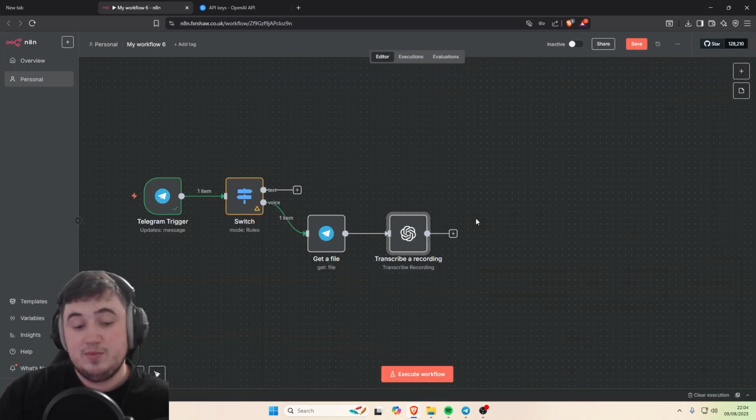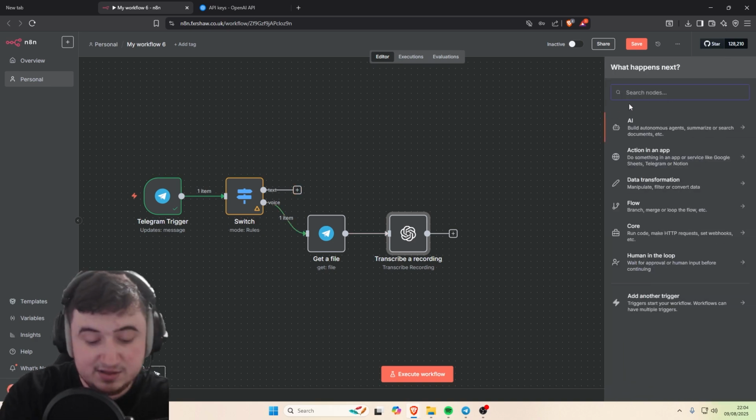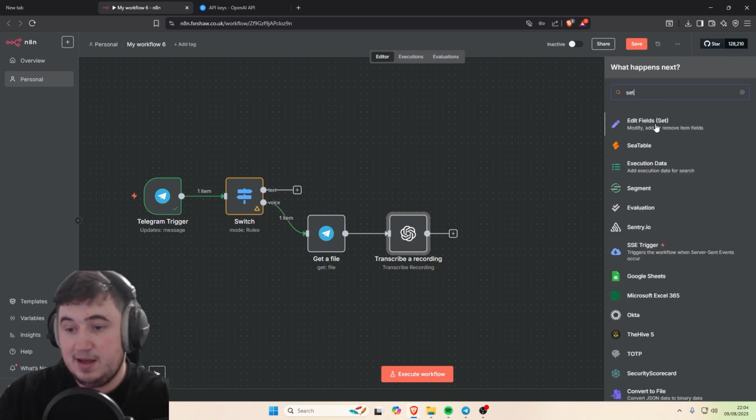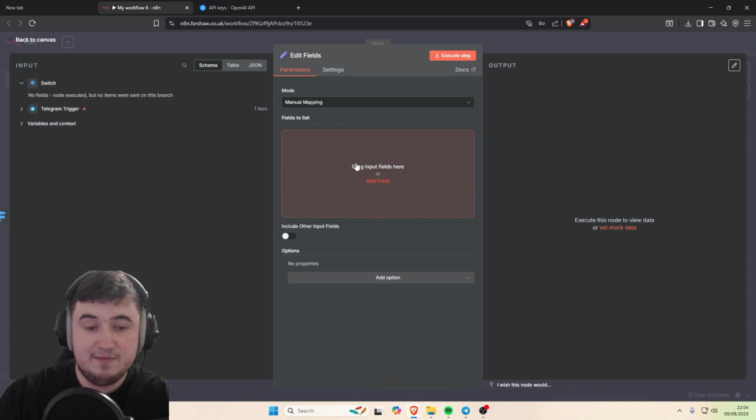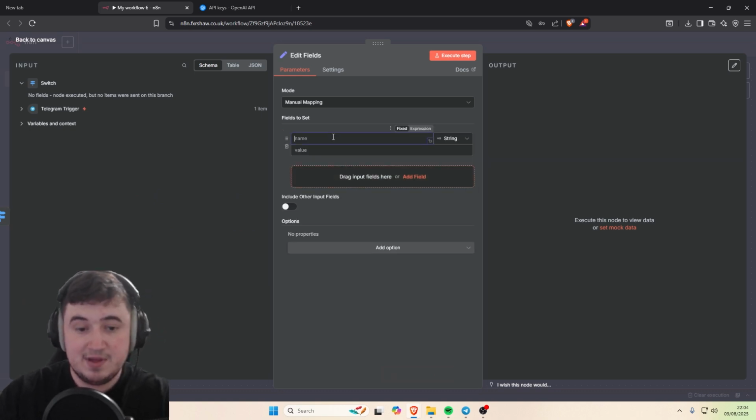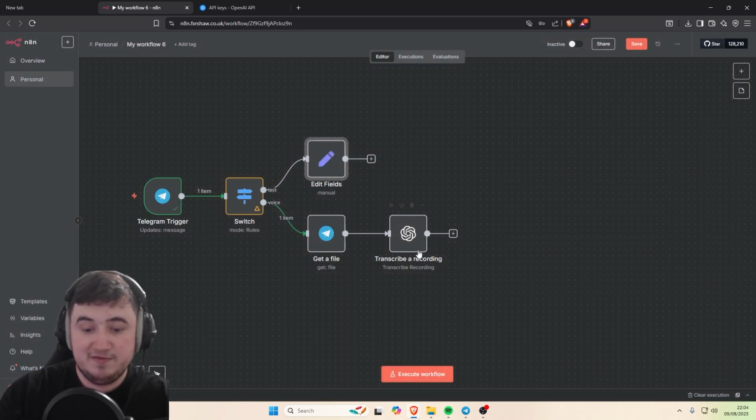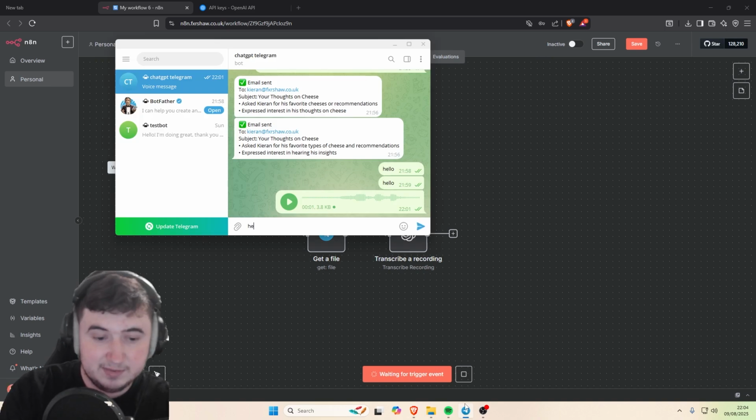And then once that's done, now we need to process the text, because that's all we need to do for the voice. For the text, we need to go here and add something called a Set, the Edit Fields. And then where it says fields to set, you want to click this. Actually, before we do this, let's execute the workflow again just so we can get some text in it.